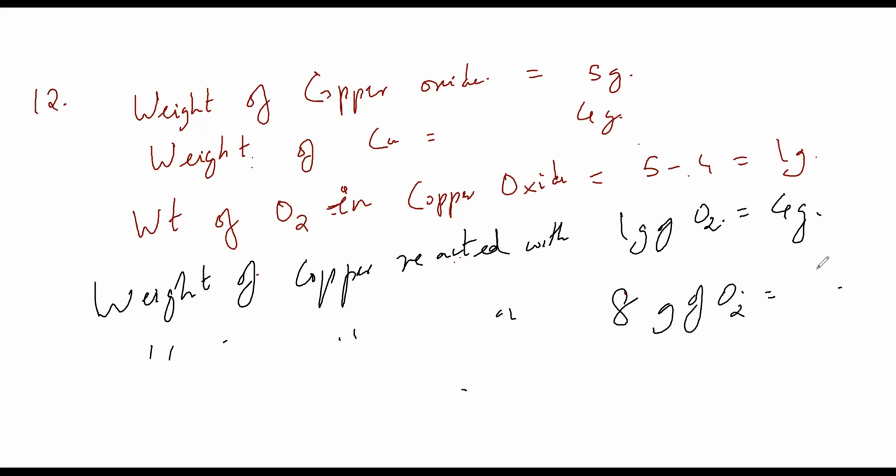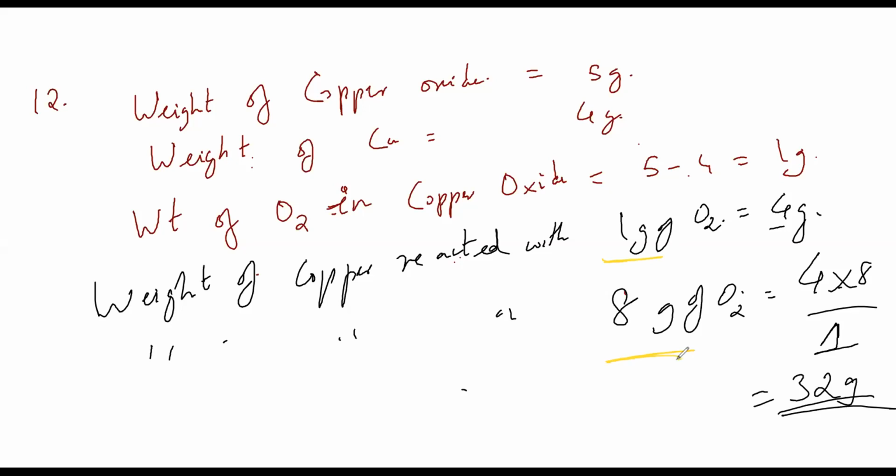So what do you do? 4 into 8 by 1. So this is 4 by 1, this is 4 into 8 by 1. This is 1 gram, this is 8 grams. So the answer is 32 grams.